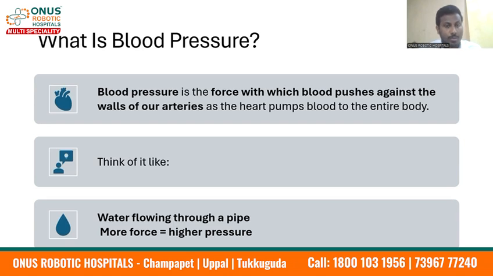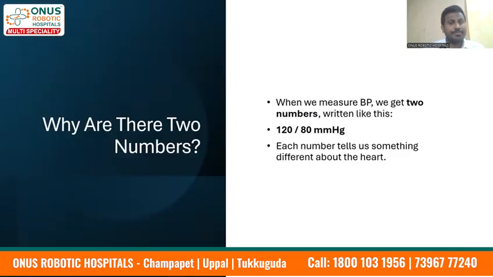The pressure when the heart pushes the blood is called the systolic, whereas the pressure maintained by the blood vessels when the heart relaxes is called diastolic. These two are the pressures. Think of it like water flowing through a pipe. More force, more pressure. The more water going through, the higher the pressure would be.